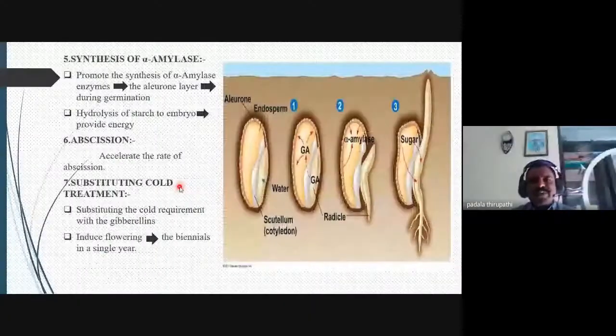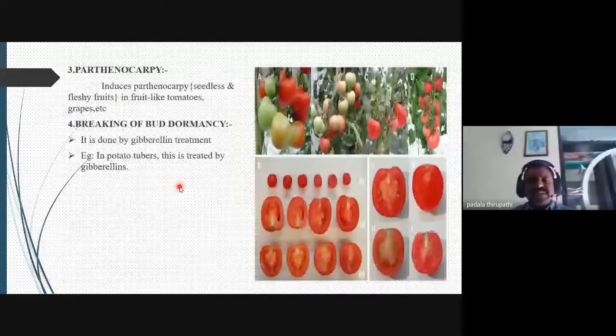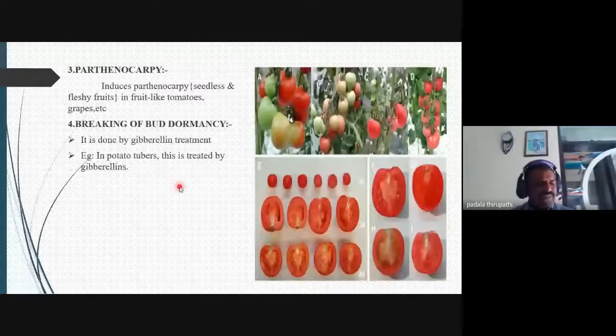Do you agree or not? Parthenocarpy is also very important in commercial purposes: parthenocarpic, seedless fruits. That is a very important physiological function of gibberellic acid.